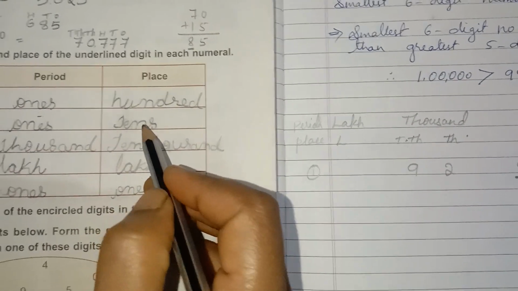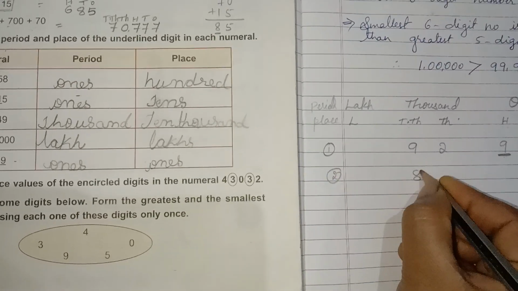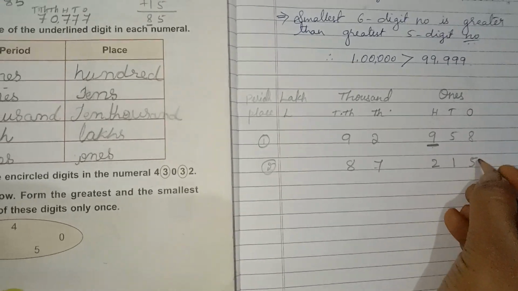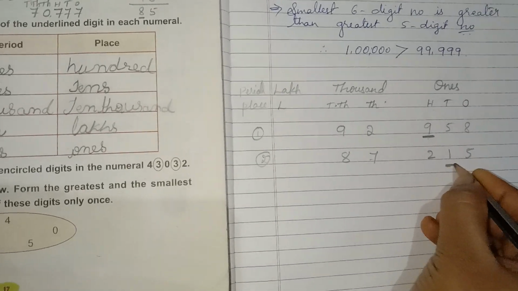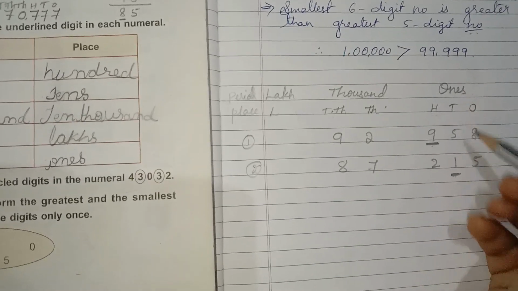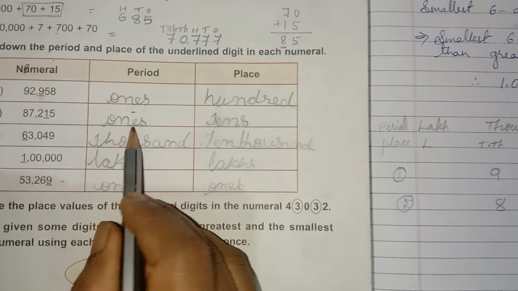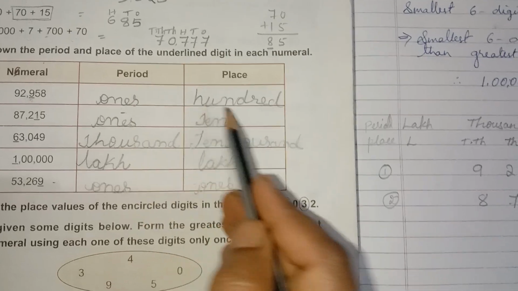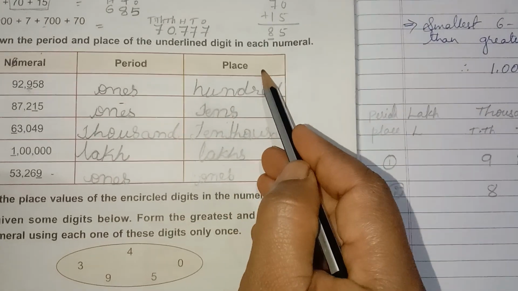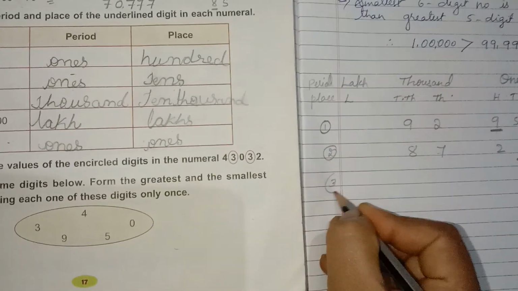Got it, children? Okay, again the second number is 87,215. Okay, the 1 is highlighted here. 1 is in which place? Ones. 1 is in the ones period and it is in the tens place. Okay, I wrote ones in the period column and tens in the place column. Got it, children?